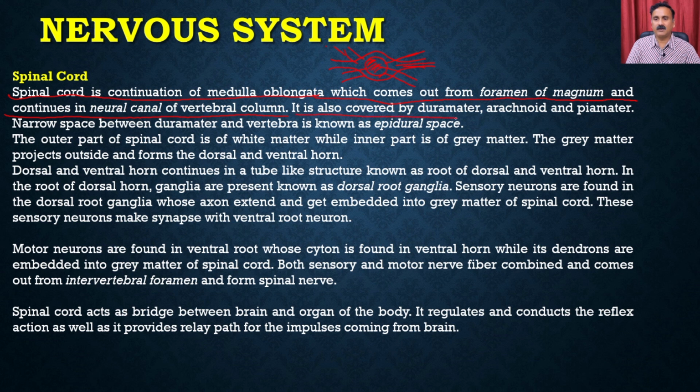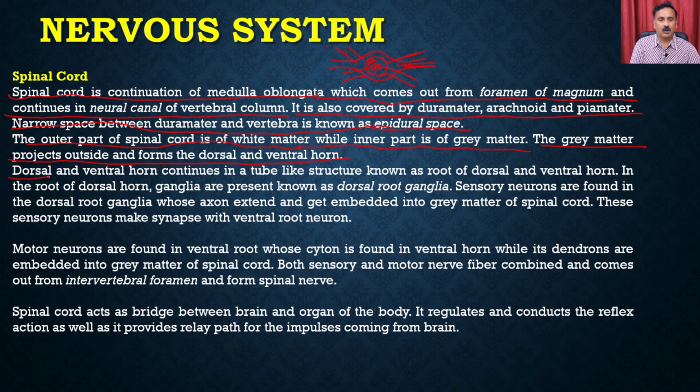It is also covered by the dura mater, arachnoid, and the pia mater. The narrow space between the dura mater and vertebra is known as the epidural space. The outermost part of the spinal cord is white matter, while the inner part is made up of gray matter. The gray matter projects outside and forms the dorsal and the ventral horn.